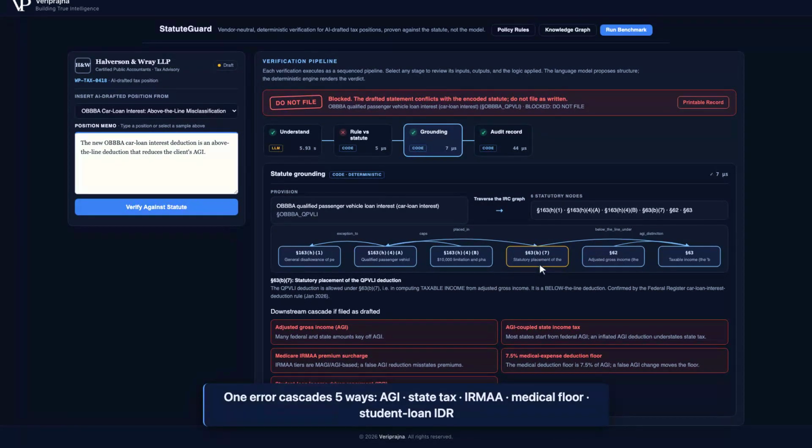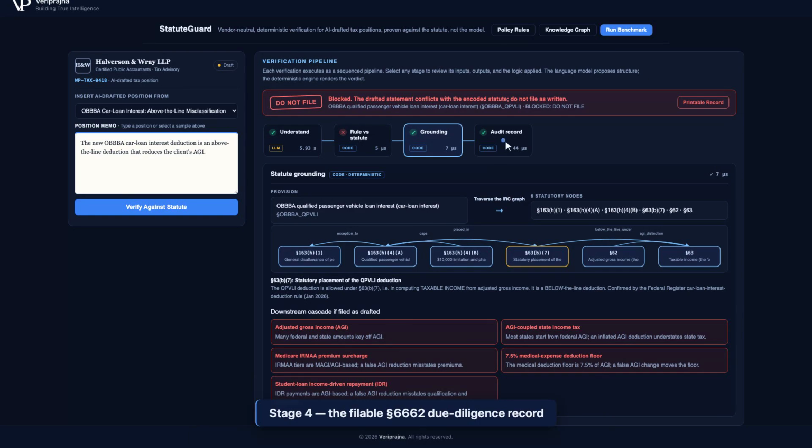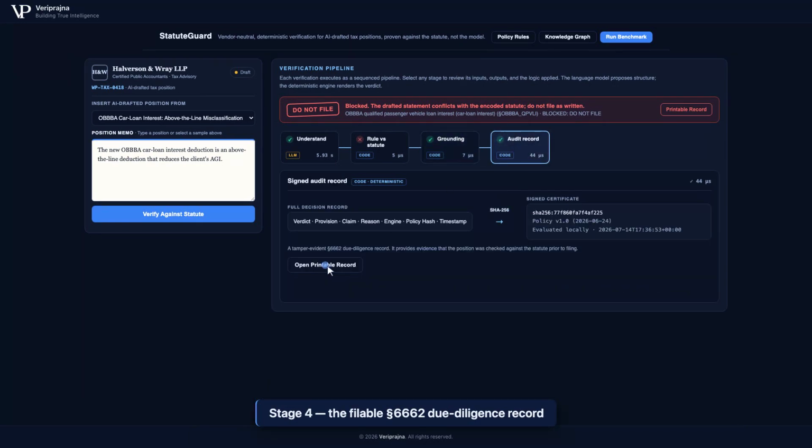Because this position is blocked, the layer also shows what would go wrong downstream if it were filed as drafted. A single misclassification cascades five ways. Adjusted gross income, the state income tax coupled to it, the Medicare IRMAA surcharge, the medical expense deduction floor, and student loan income-driven repayment. Every verification ends in a filable record.